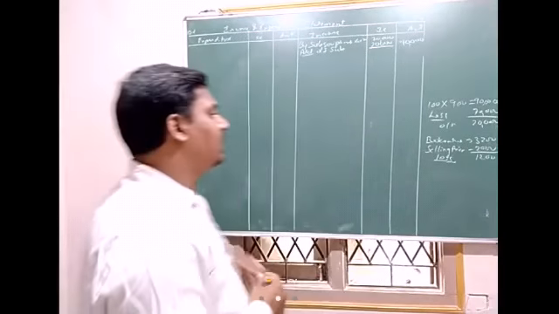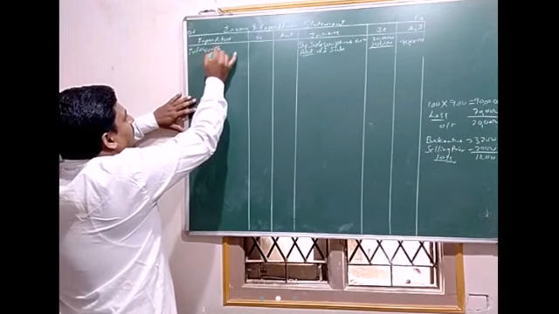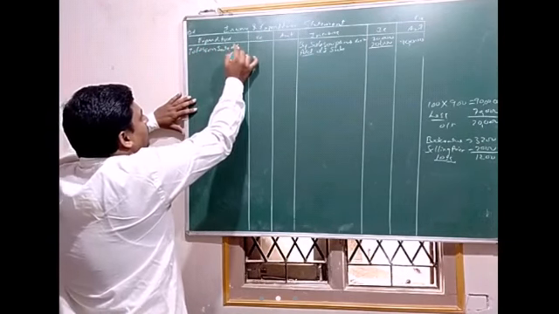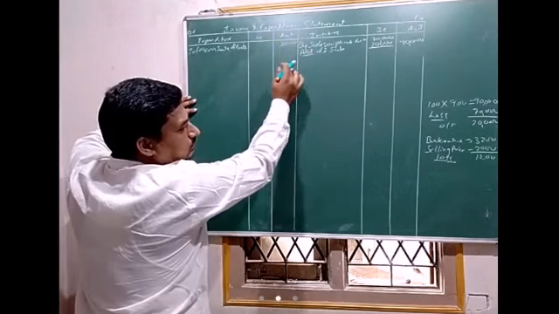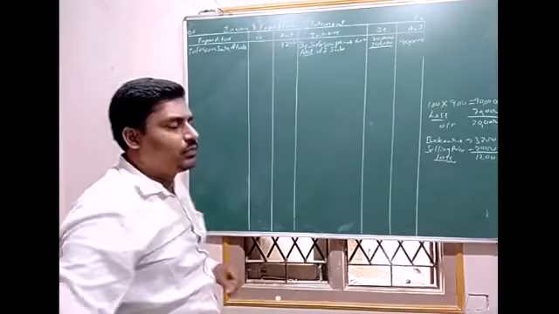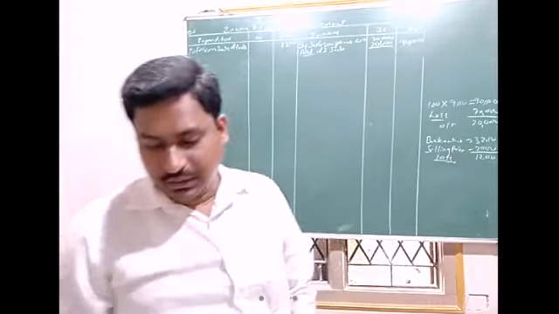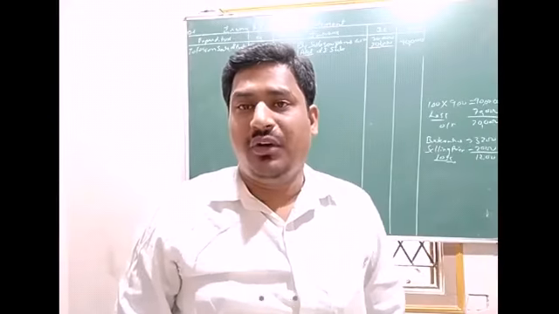So it should appear here: to loss on sale of books, 1,200.